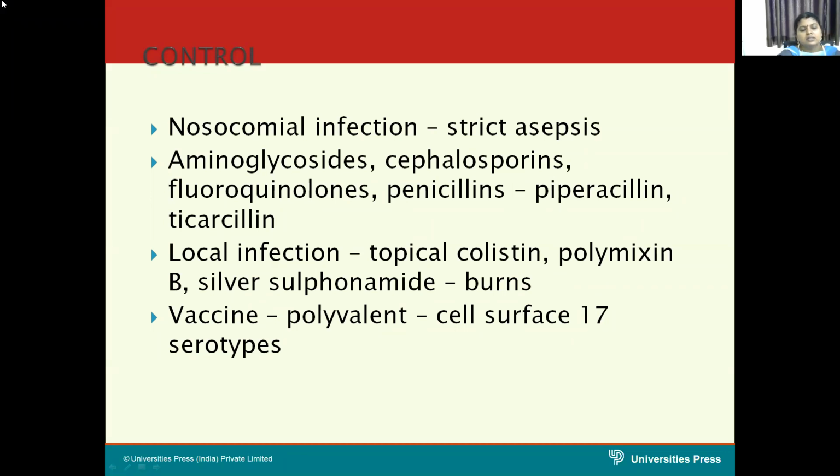For controlling this infection, strict asepsis is very necessary in case of hospital nosocomial infection. Prevention of cross infection in hospital requires constant vigilance and strict attention to asepsis.